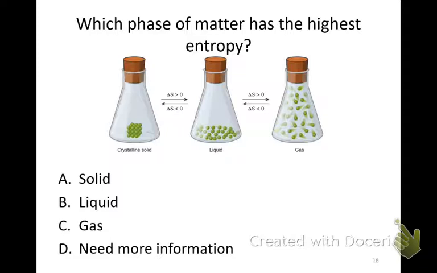The phase of matter with the highest entropy is a gas. If you look at the pictures, the gas molecules are more dispersed within the container. They're moving faster. They're moving in more different ways. And so that means they're the most dispersed, and so that means that they have the highest entropy.